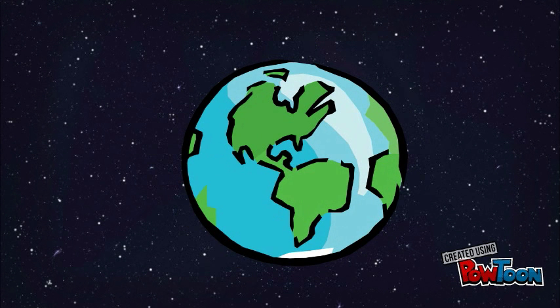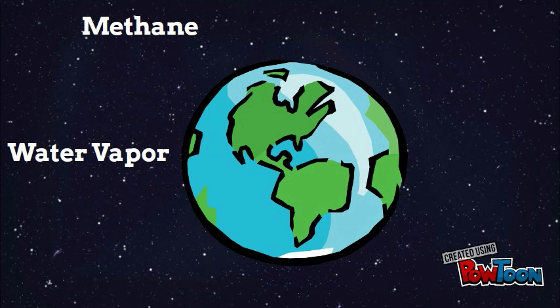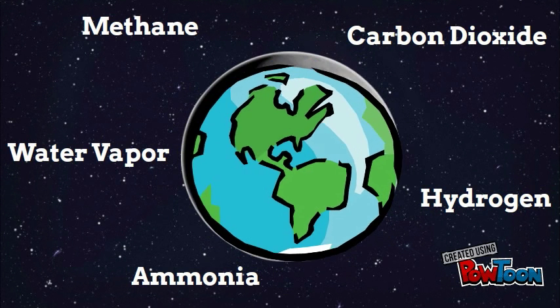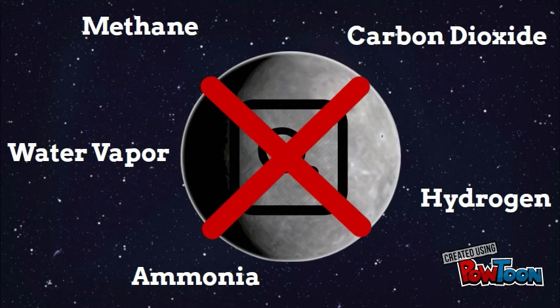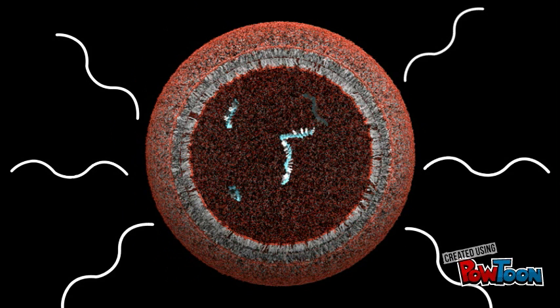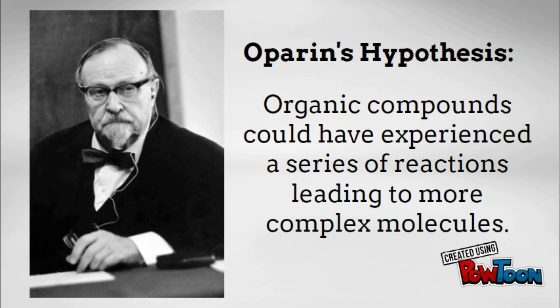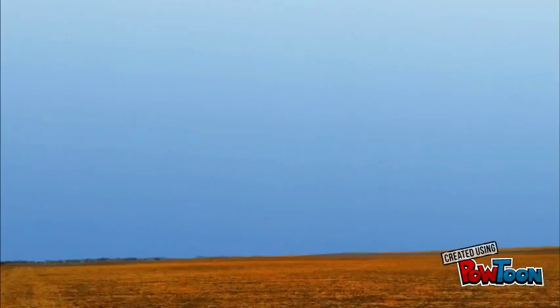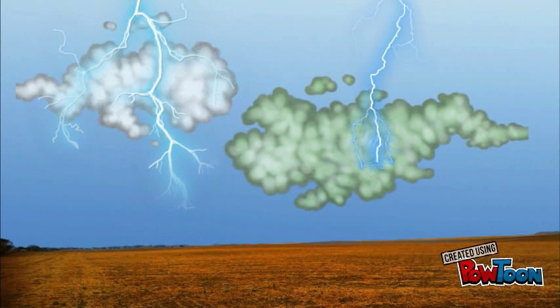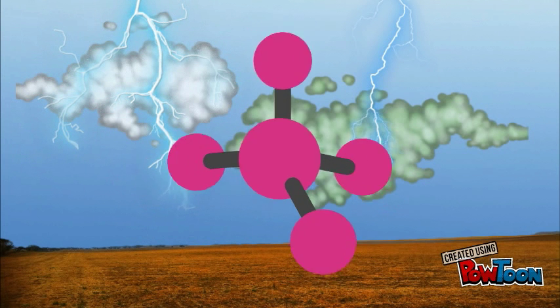Early Earth had the gases methane, water vapor, hydrogen, ammonia, and carbon dioxide, but had very little oxygen and no atmosphere. The atmosphere was first formed when the first cells, the protocell, developed photosynthesis and released oxygen. Oparin's hypothesis was that organic compounds could have experienced a series of reactions leading to more complex molecules. In early Earth, chemical gases were struck by lightning. This created the first organic molecules.